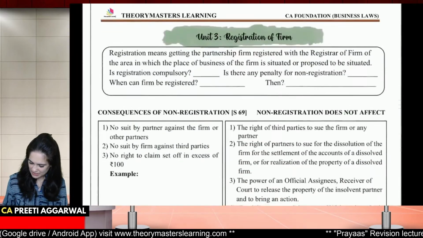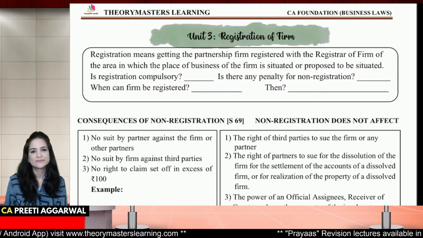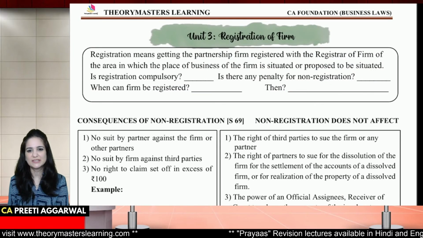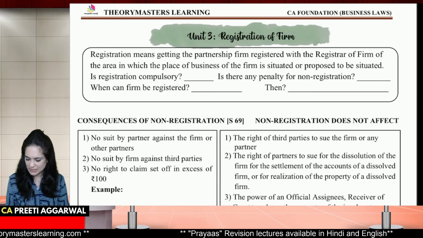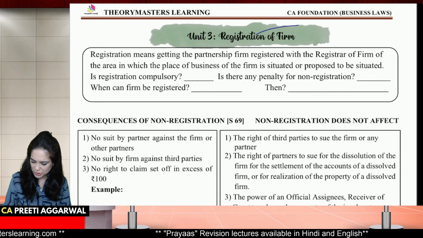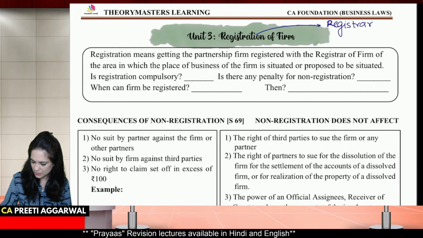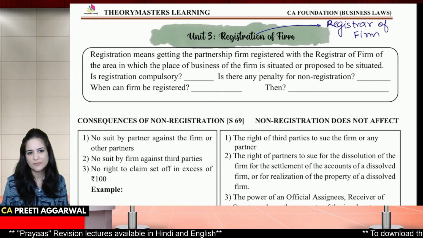Next is registration of firm. Now that was about relation of partners. Let us discuss registration of firm. Registration is the process of getting the firm registered with the registrar of firms. So you submit the necessary documents, you pay the fees, get it registered.